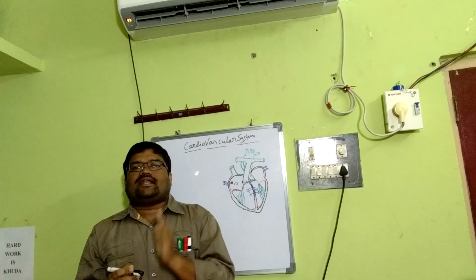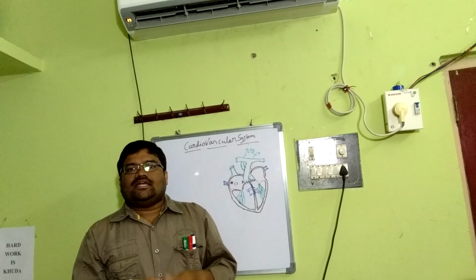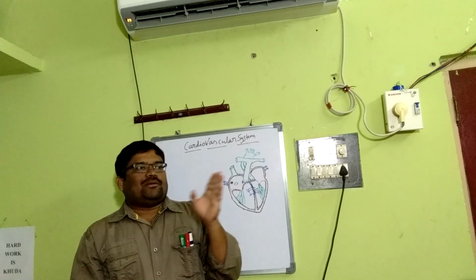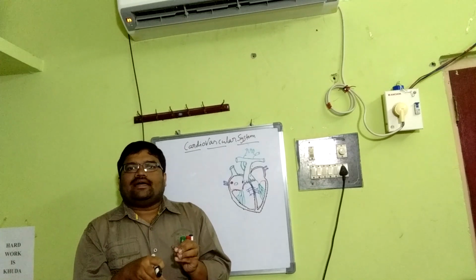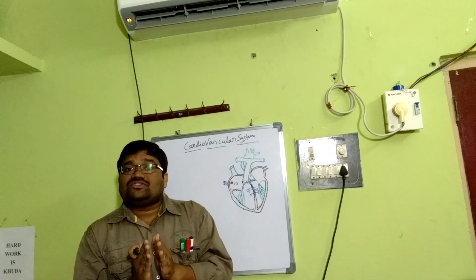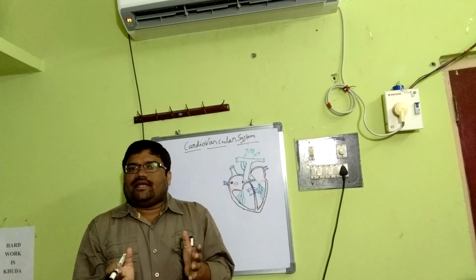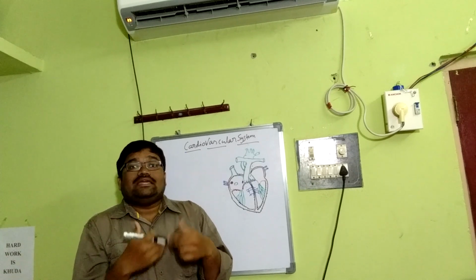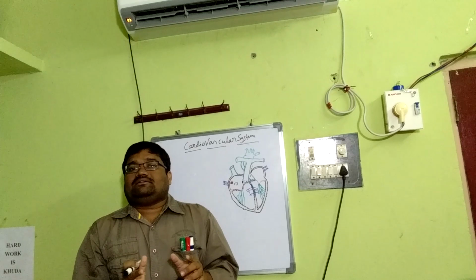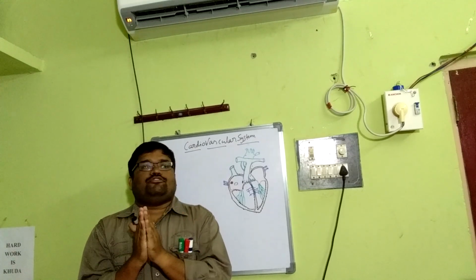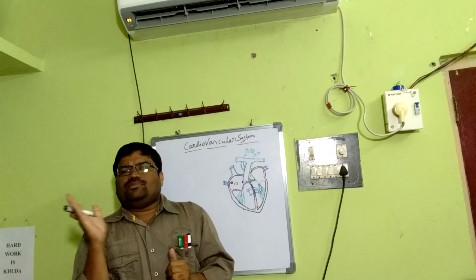In amphibians and reptiles, the deoxygenated blood goes to the right atrium, and the oxygenated blood goes to the left atrium from the lungs, gills or skin. From the left atrium it goes to the ventricle, which leads to mixed blood because the ventricle is incompletely divided. This kind of heart is called incomplete double circulation, because though the blood passes twice through the heart, there is no complete separation of oxygenated and deoxygenated blood.